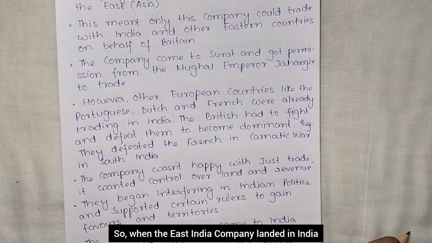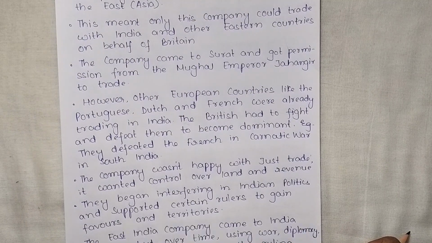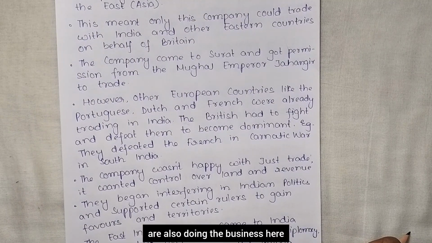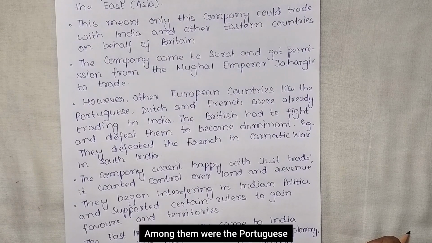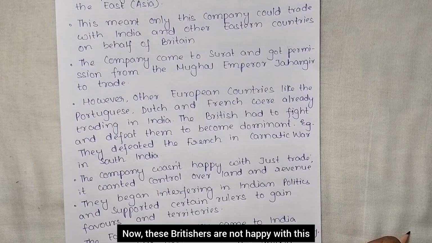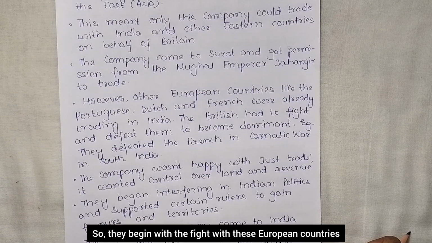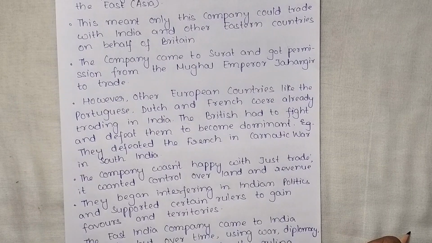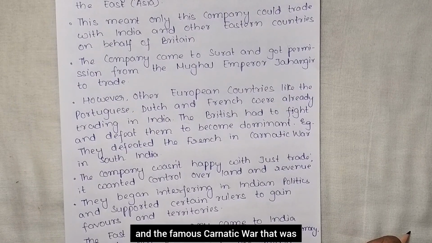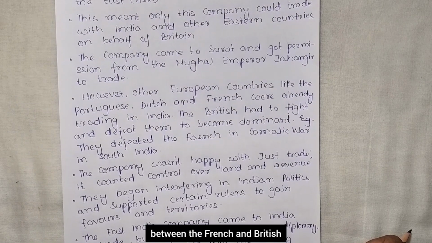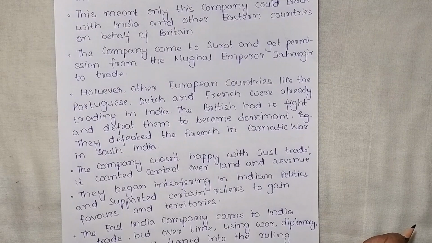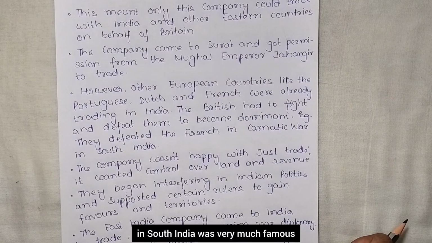So when the East India Company landed in India, they found that other European countries were also doing business here. Among them were the Portuguese, Dutch, and French. Now, these Britishers were not happy with this. They wanted to be dominant in the business. So they began to fight with these European countries, and the Carnatic War between the French and British in South India was very famous.